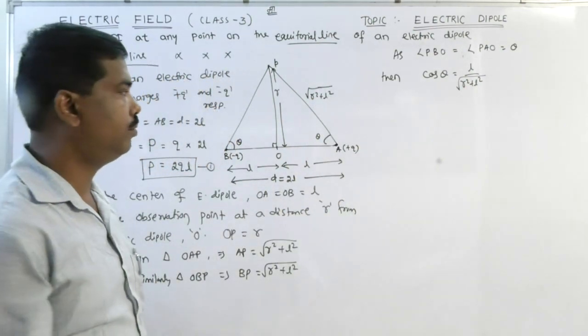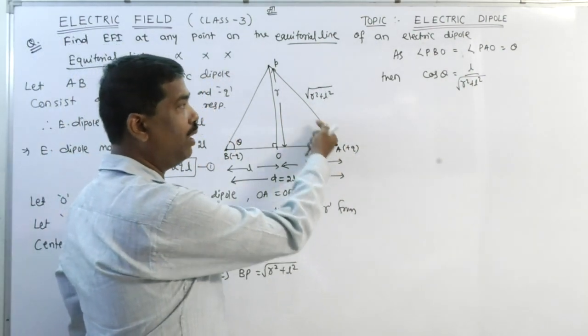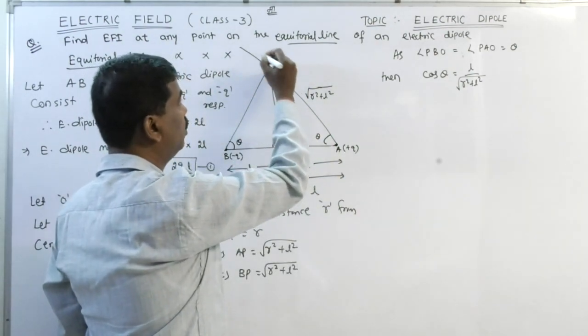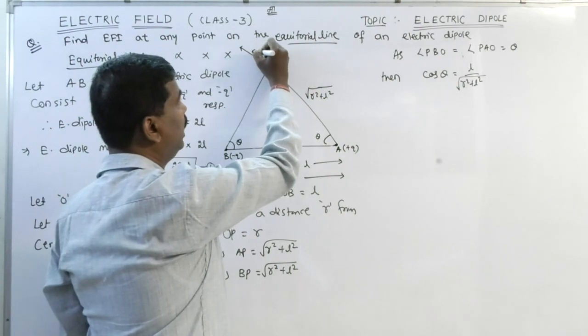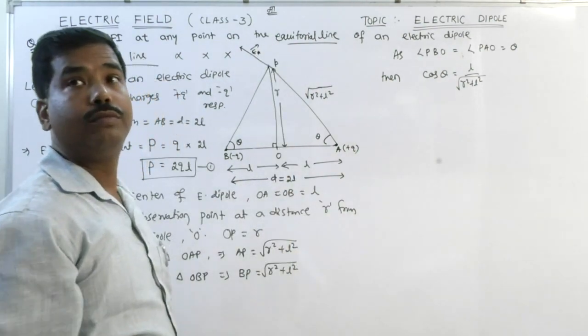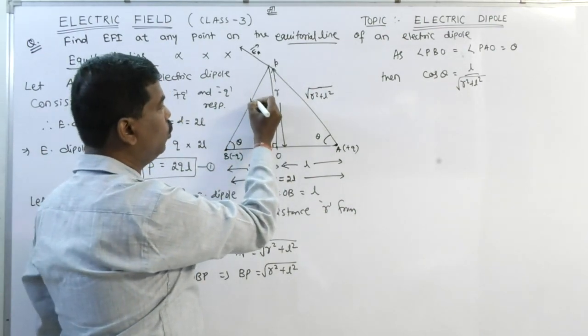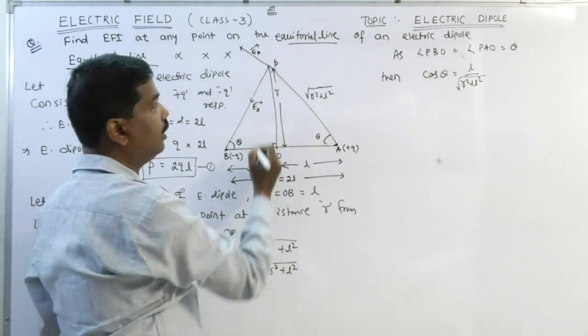Now I would like to say that electric field moves away from positive charge. So EA vector will act in such direction. This is EA vector. Electric field moves towards negative charge. If it is so, then EB will act in that direction.